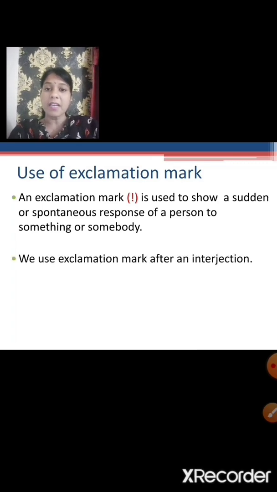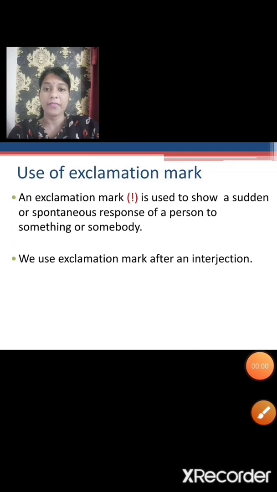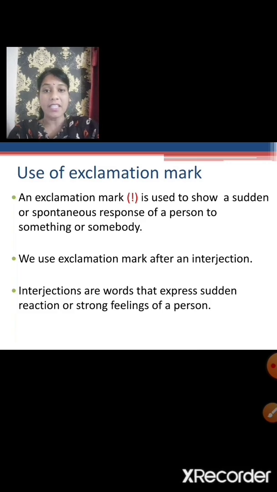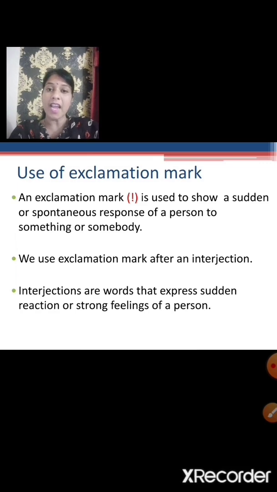We use an exclamation mark after an interjection. So now let us understand what an interjection is. Interjections are words that express sudden reaction or strong feelings of a person. So interjections are words which show the sudden, spontaneous reactions or response of a person.